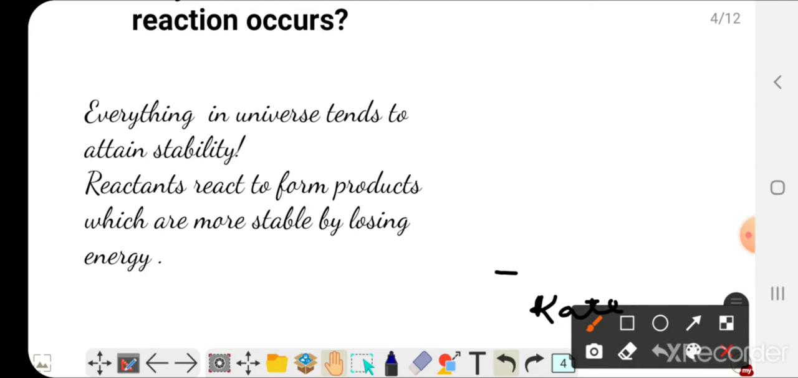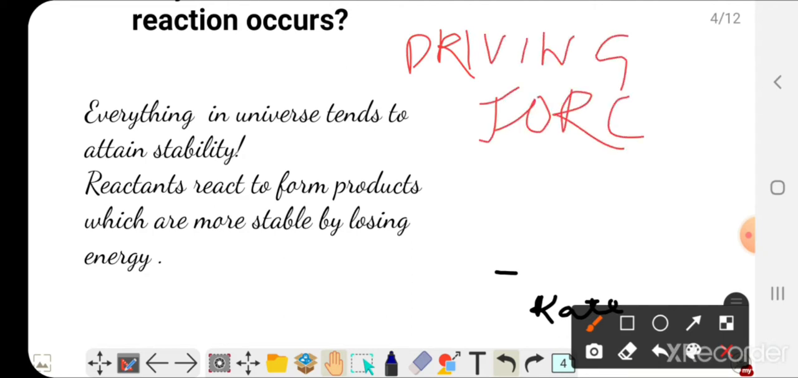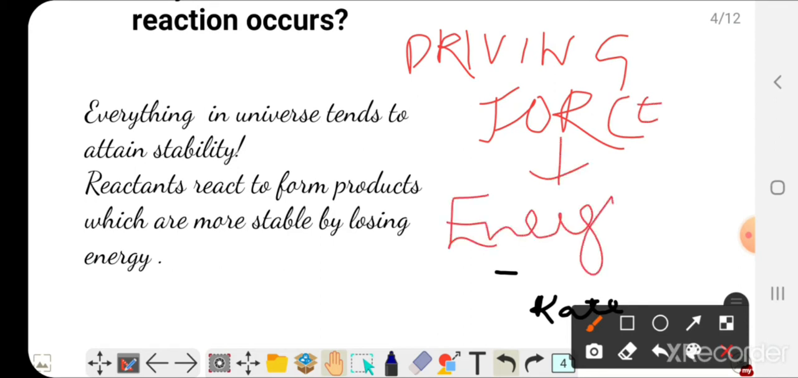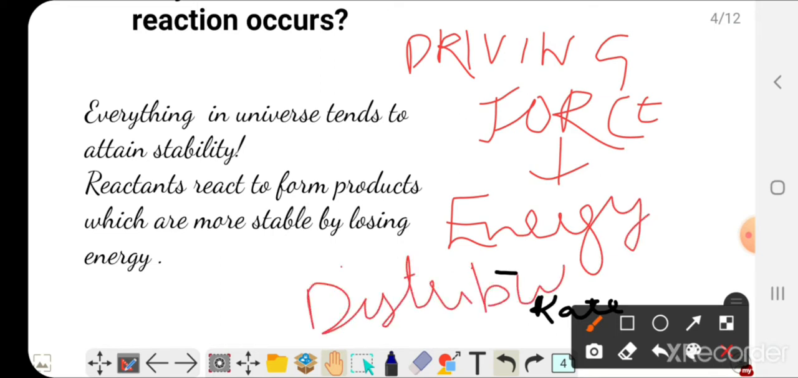Now the question arises, how or why does the reaction occur? The driving force for a reaction to occur is the energy distribution. What do I mean by energy distribution? The reactions occur so that the reactants lose their extra amount of energy and form products which are more stable by losing the extra energy and becoming more stable.